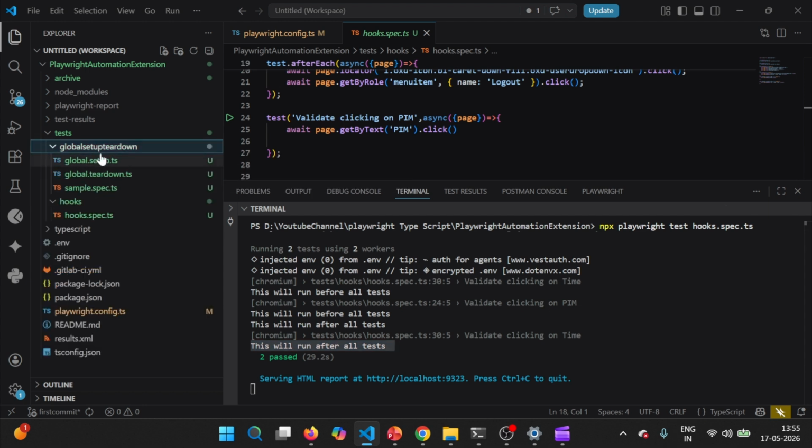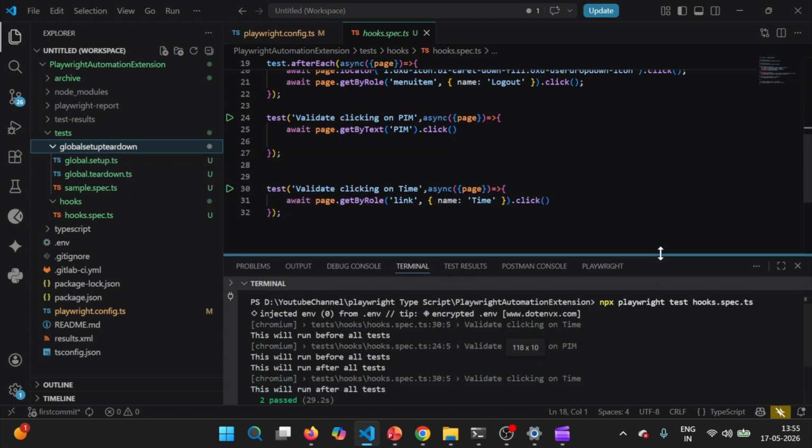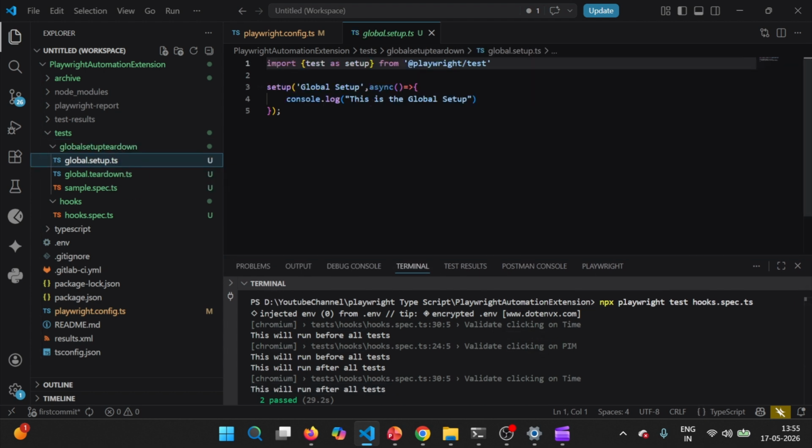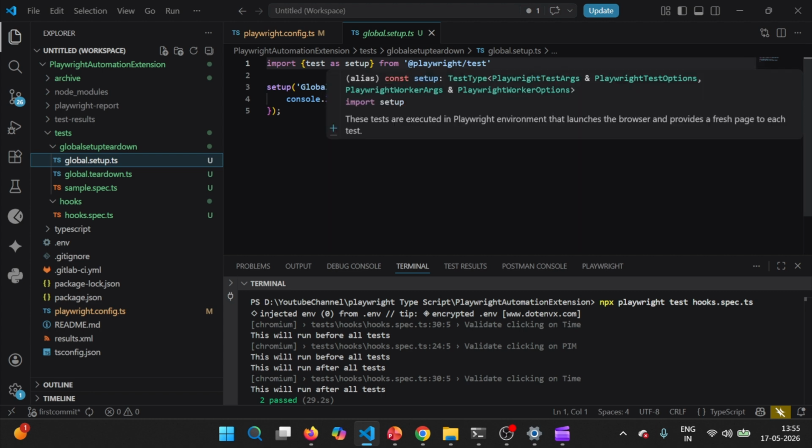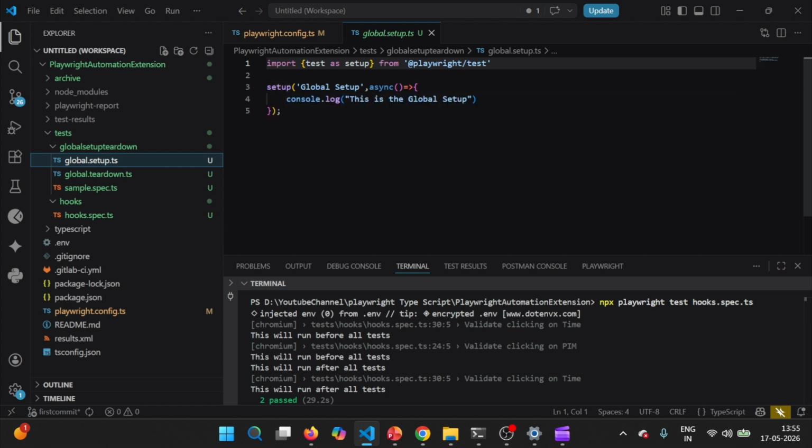So what I have done is I have created a global setup and teardown directory, and here I have written this global.setup.ts. This is how we write it. First of all, we import test as setup, whatever name you want to give, from the playwright test, as we do in a test case. Then we write this setup, and like a Playwright test case, we write async, and here we write this is a global setup. In real time, this would be the real code, like connecting to a database.